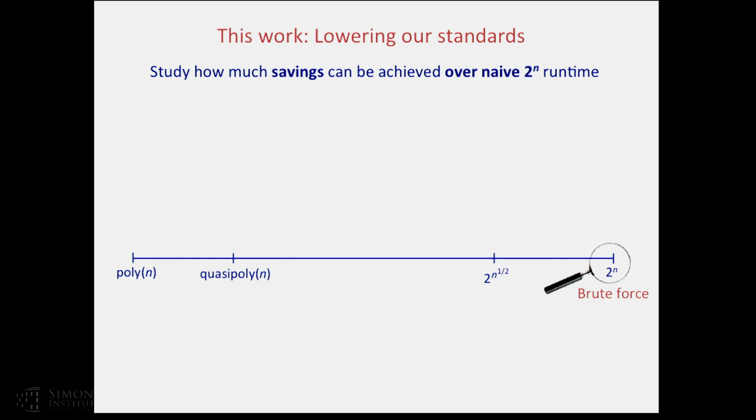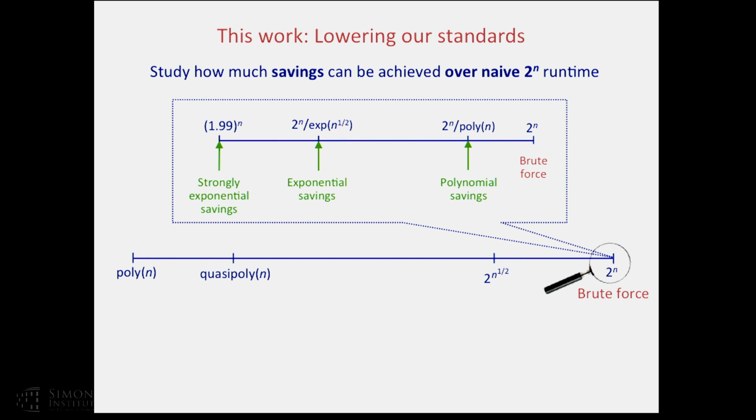Okay. So the inspiration for this work is that maybe we're being a little too harsh on ourselves. Rather than aiming for polynomial time or even exponential in root n time, let's study quantitatively how much savings can be achieved over the naive 2 to the n runtime, zooming in on this neighborhood of 2 to the n. And there's a rich hierarchy of running times. The first baby step one can take is polynomial savings, and the next qualitative step one can get is exponential savings. And it would be really nice to get strongly exponential savings, 2 to the n divided by exponential in n. Okay, and these are all steps towards maybe one day designing more efficient algorithms.